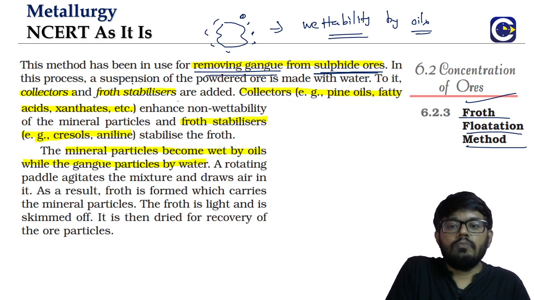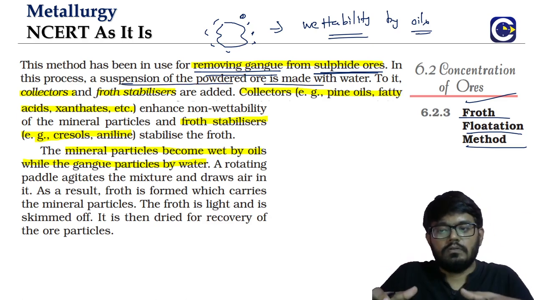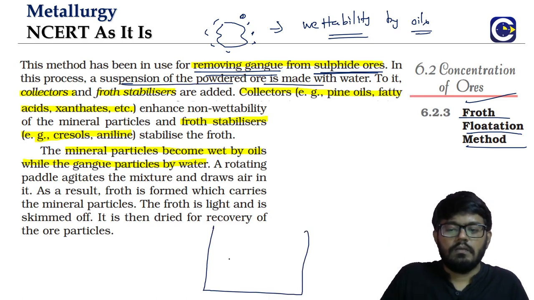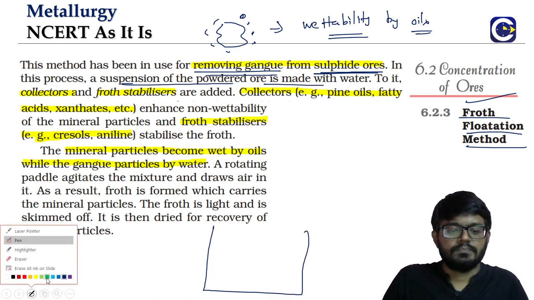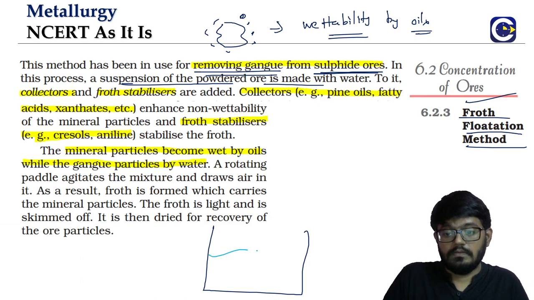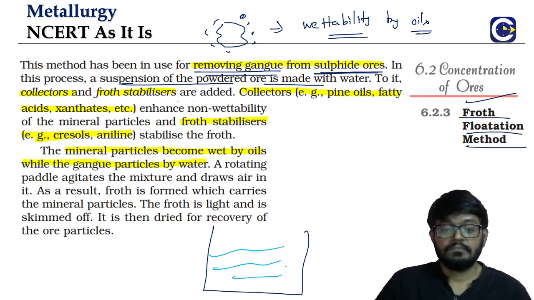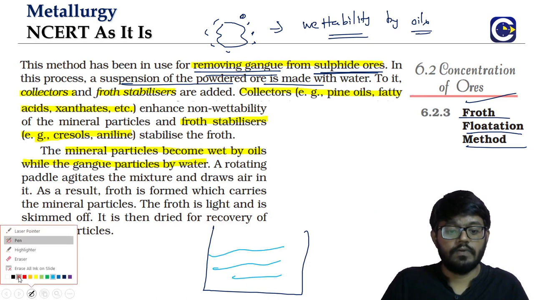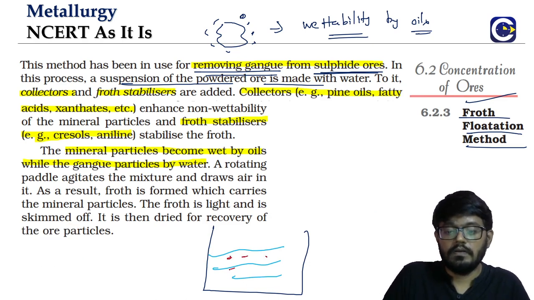So if you make a suspension of the powdered ore in water, it will be in a huge tank, and inside this water we have the suspension of the ore.